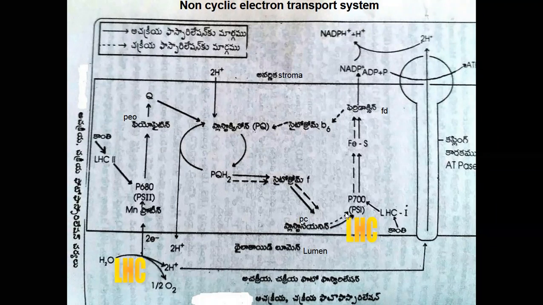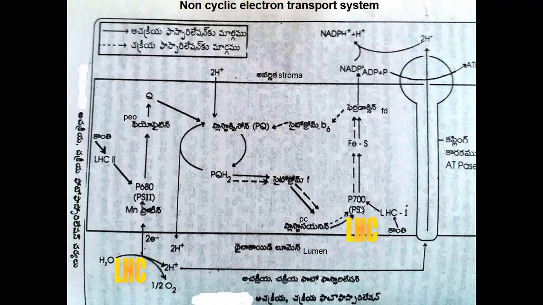These electrons are first released by photosystem 2, and they are carried by the electron carriers and finally reach another reaction center, photosystem 1. So this electron transport system is called the non-cyclic electron transport system.